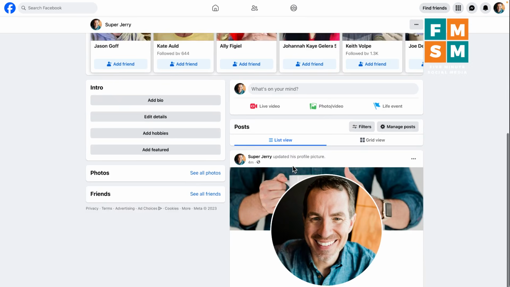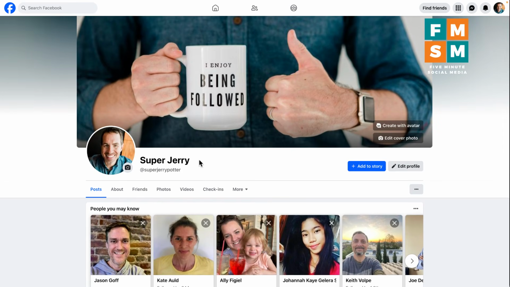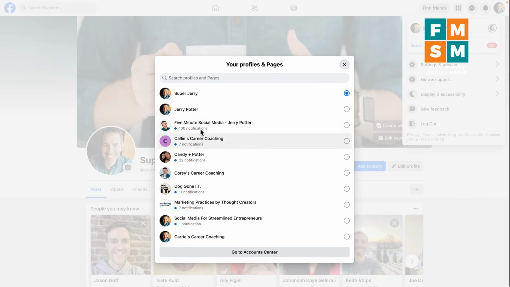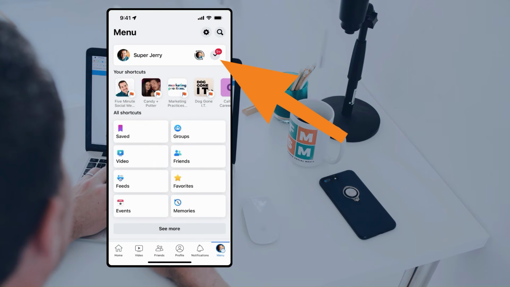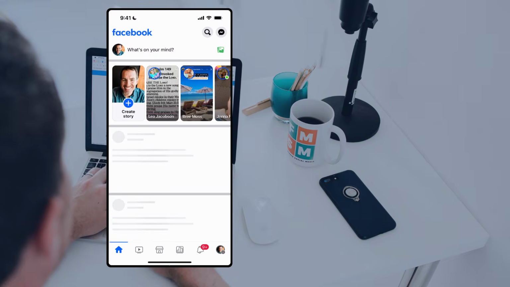It's suggesting friends. You can add a separate bio, details, hobbies, everything that you want on this new profile. And again, anytime you want to switch back and forth, just click up here in the upper right corner, click see all profiles, and then you can switch between them there. And if you're in the Facebook app on your phone, just click your profile picture on the lower right corner, and then you see the Super Jerry profiles there at the top, and I click the little down arrow on the right next to it. And then in here, you can switch between your profiles.